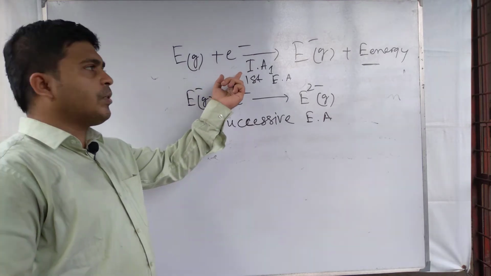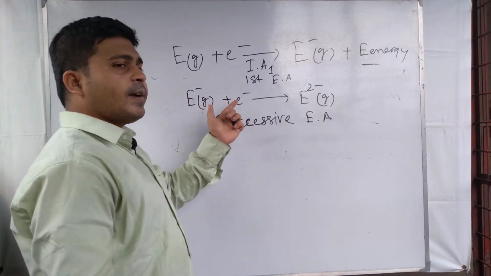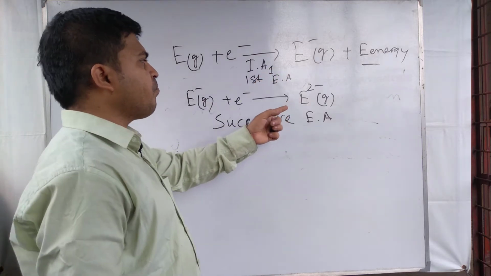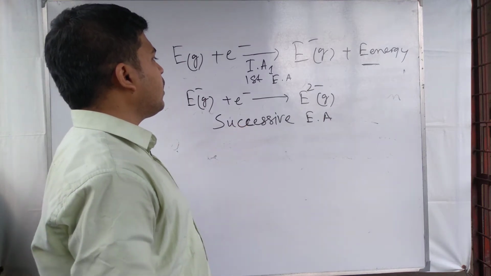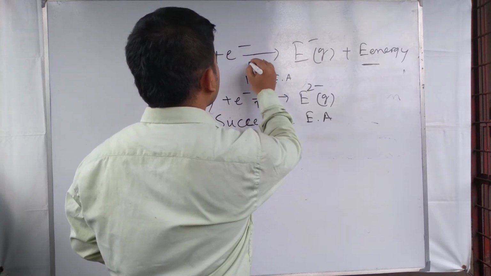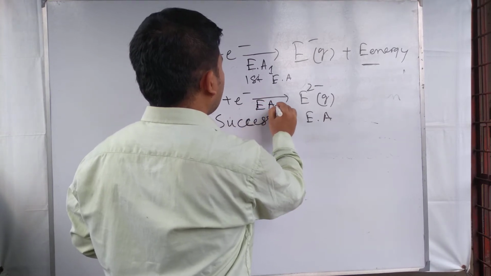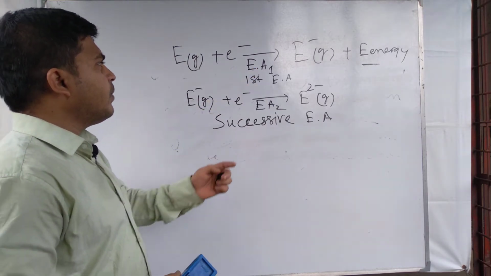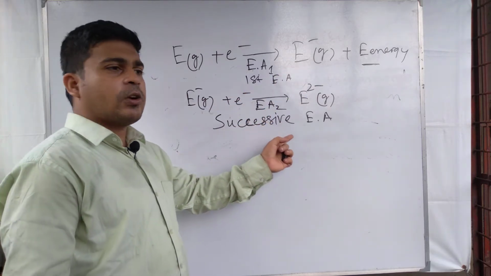Successive electron affinities means that at first one electron is added to the atomic system, and then another electron is added to the monovalent anion to form the divalent anion. This is electron affinity 2. So the first one is electron affinity 1, the first electron affinity. When a second electron is added to the anion, it is called the second electron affinity.